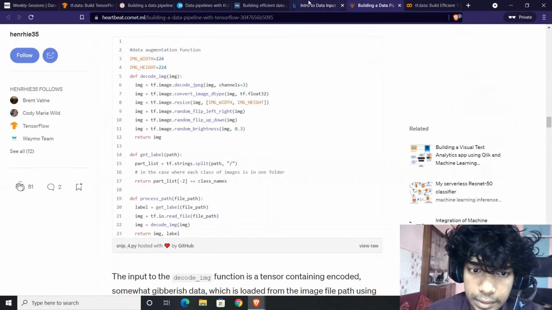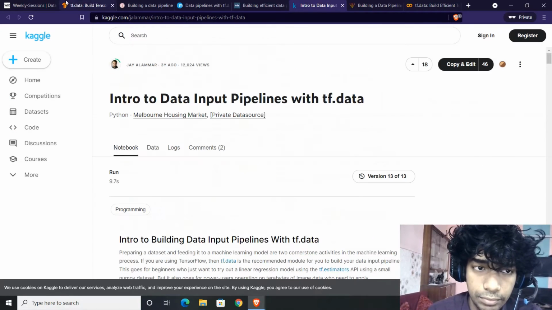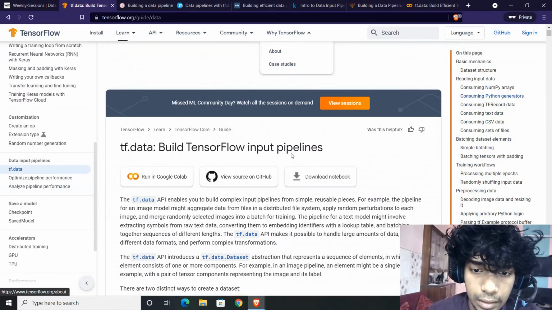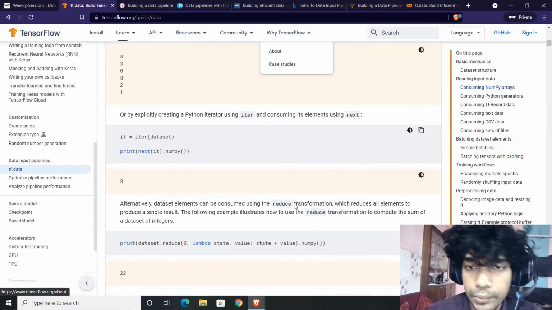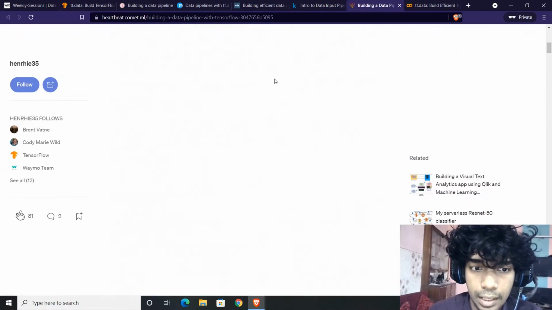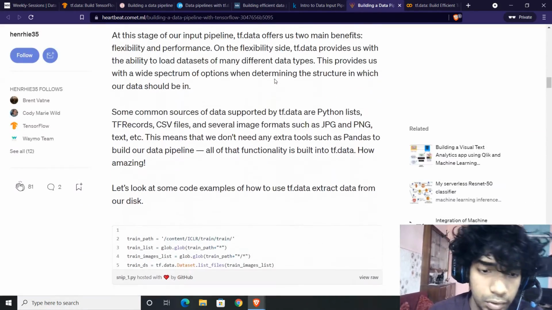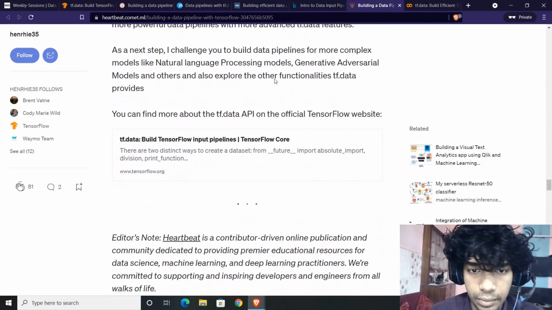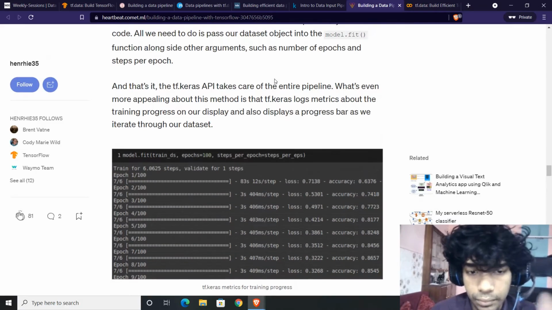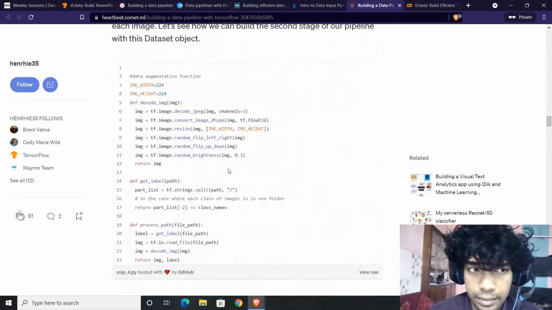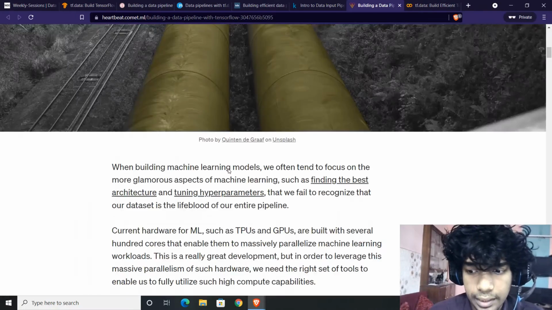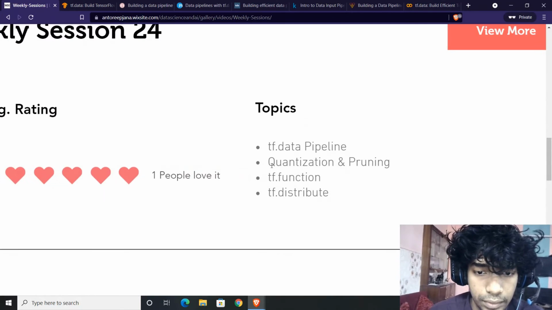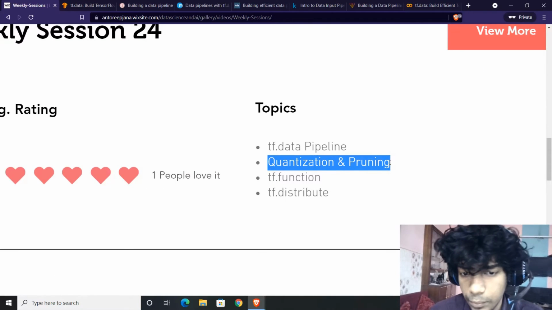So before going to the official notebook, which is a bit too code centric, what we can do is start with the blogs or those kinds of write-ups, and then proceed to the code books and try to implement a little bit of code and train a model using tf.data. And I think tf.data will take up the entire session, but if time permits, we will definitely cover the topic of quantization and pruning.